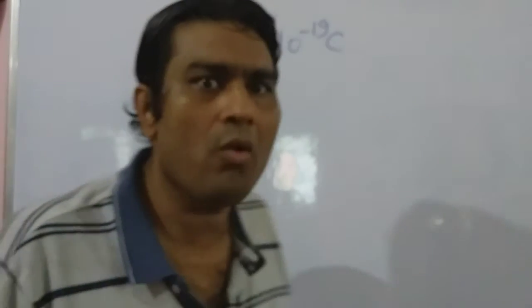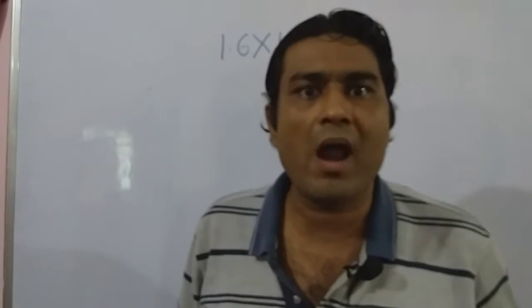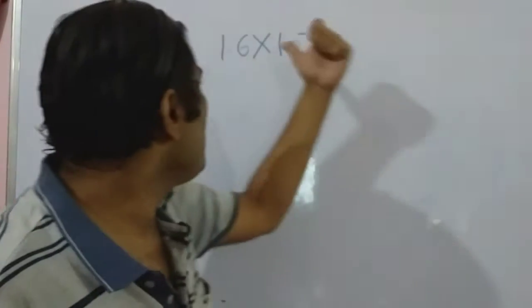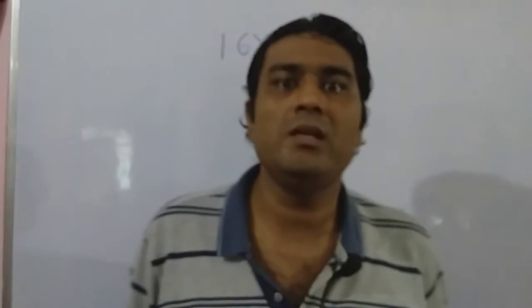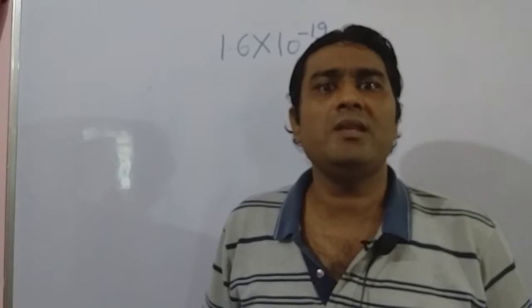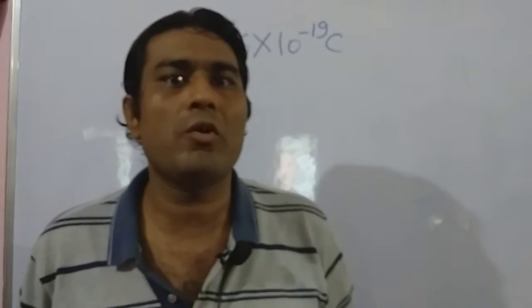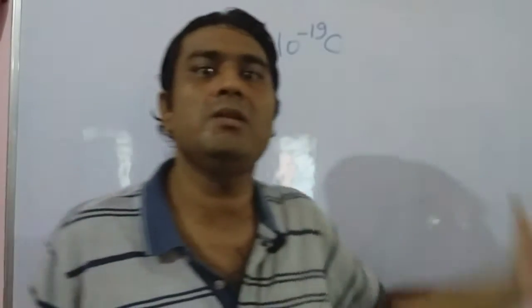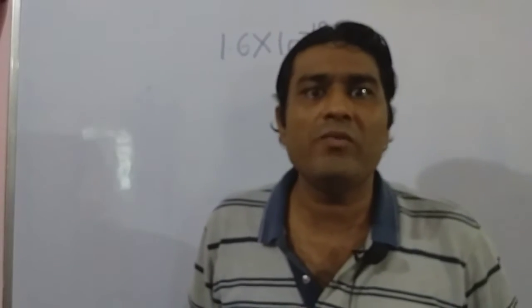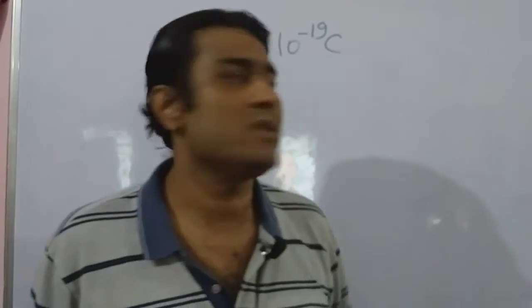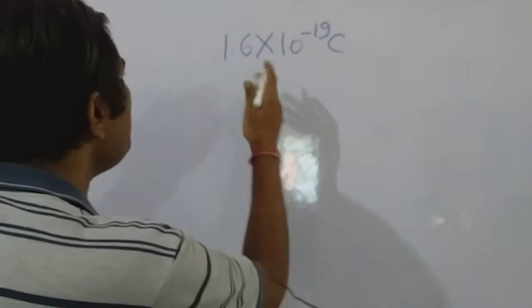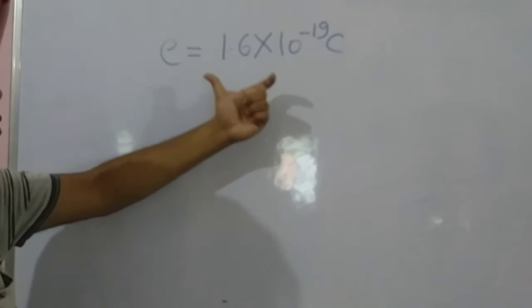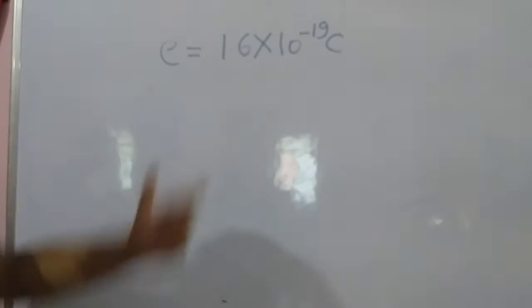The charge on an electron is 1.6 into 10 to the power minus 19 coulomb, and the charge on a proton is also 1.6 into 10 to the power minus 19 coulomb. Every electron in this universe carries the same amount of charge, and every proton carries this much charge, and it's given the symbol E. So we have E equals 1.6 into 10 to the power minus 19 coulomb.